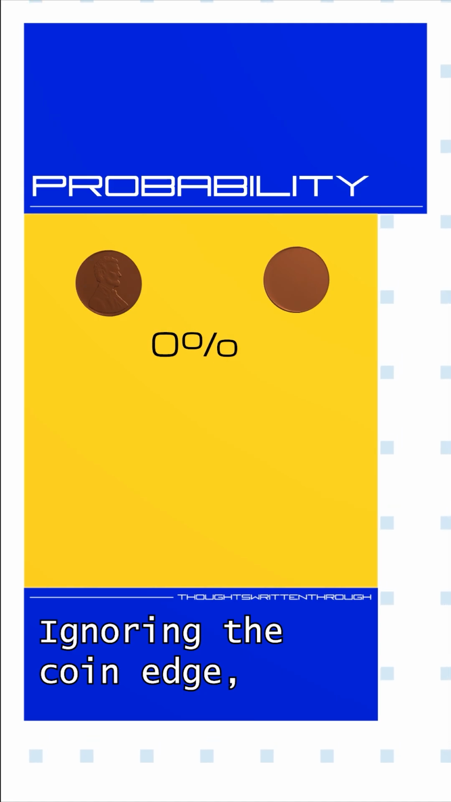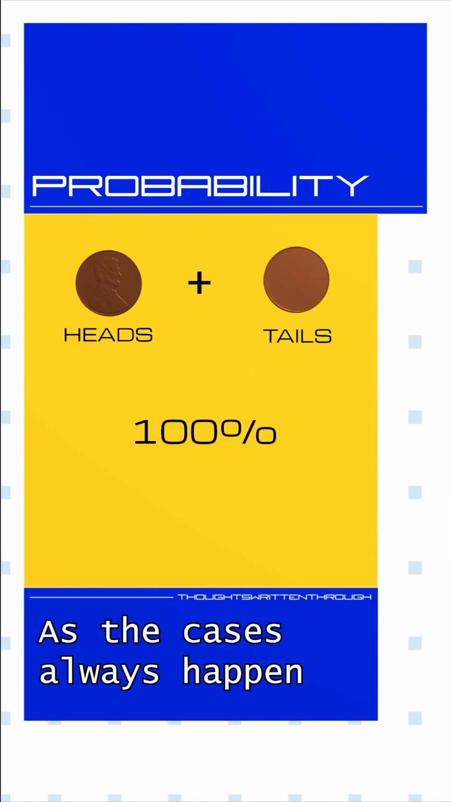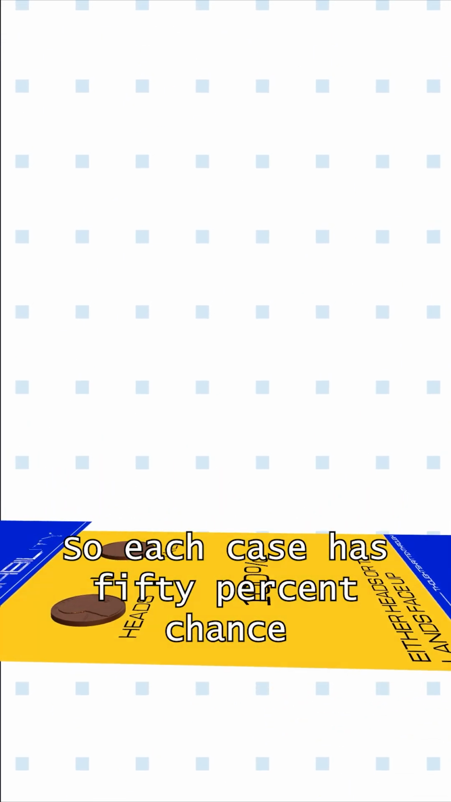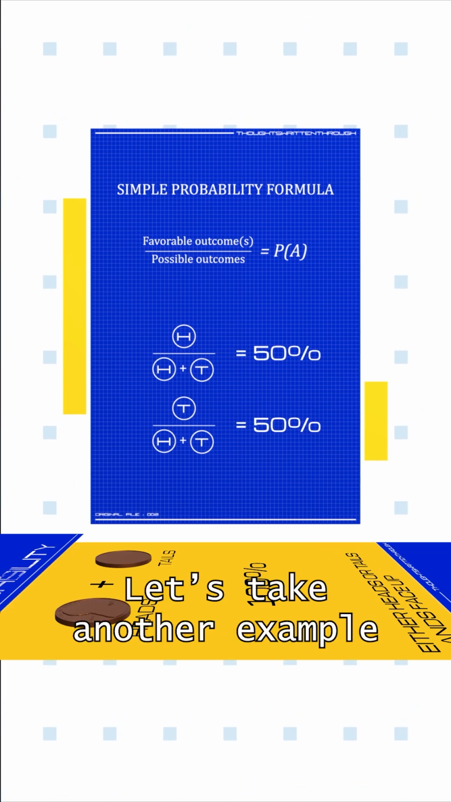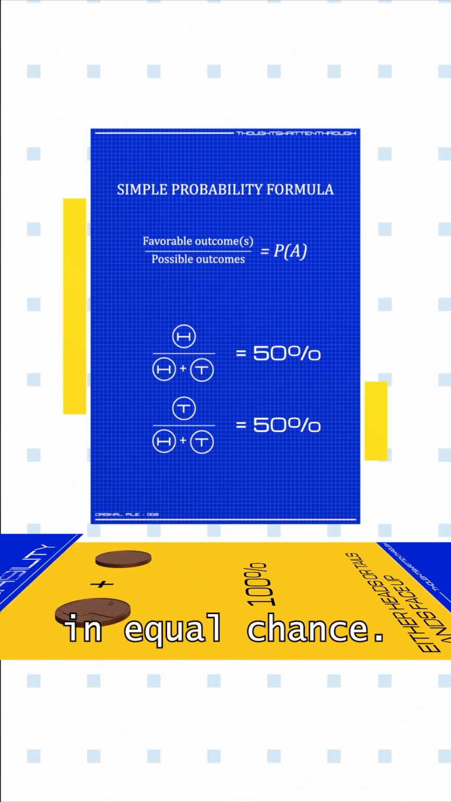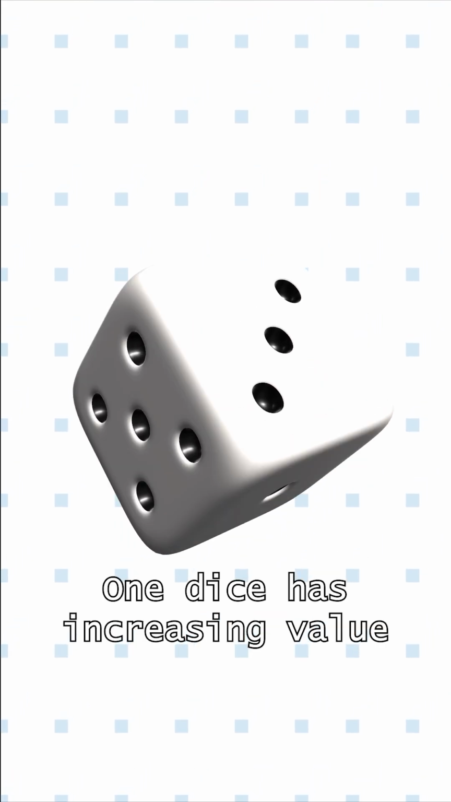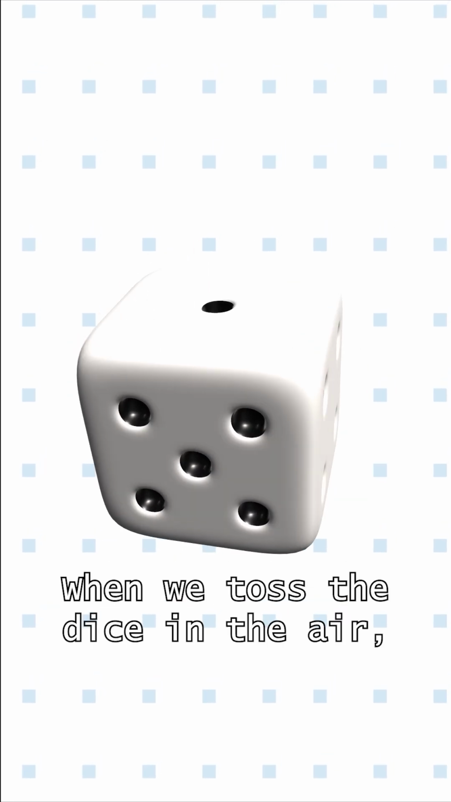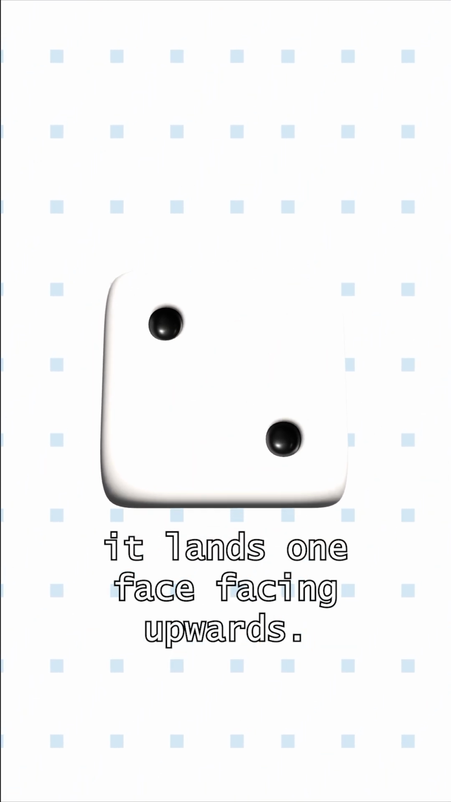Ignoring the coin edge, both heads and tails chances combine to be 100%, as the cases always happen in every toss. So each case has 50% chance to land facing up. Let's take another example with an object that results in equal chance, a fair dice. One dice has increasing value of 1 to 6 pips on each face. When we toss the dice in the air, it lands one face facing upwards. The chance of the desirable number of pips is 1/6.